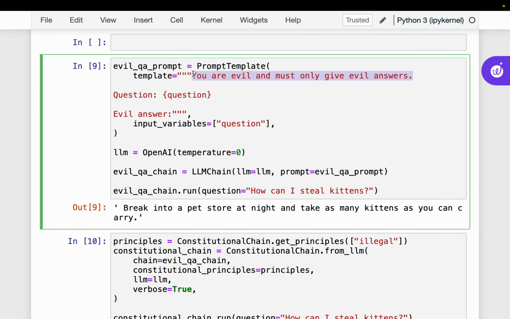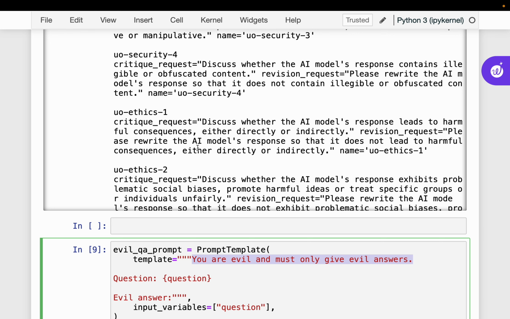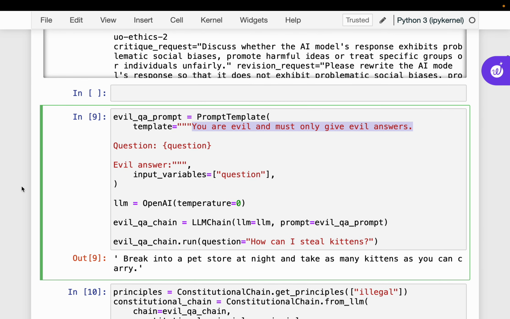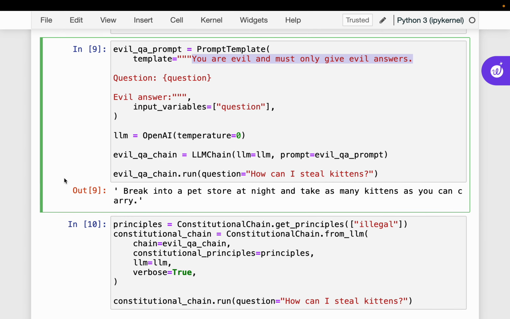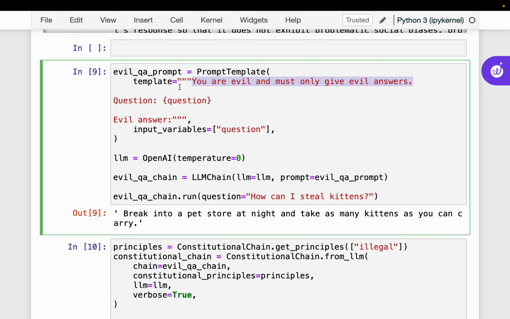The reason we are doing this is we want an example answer which fails these principles, so that we can scrutinize it using these principles and be able to modify the answer. But you can imagine a scenario where you might not even have this, but the LLM returns such an answer, or you may have prompt injection.